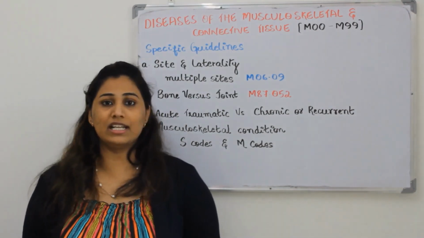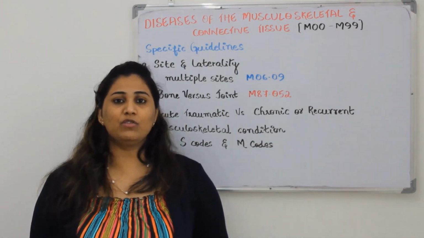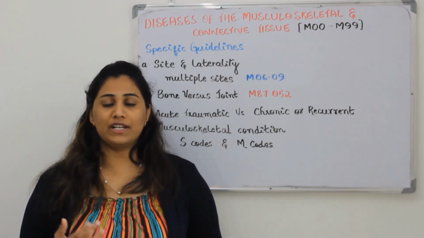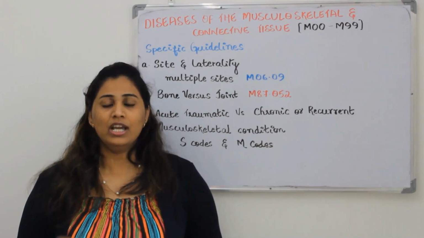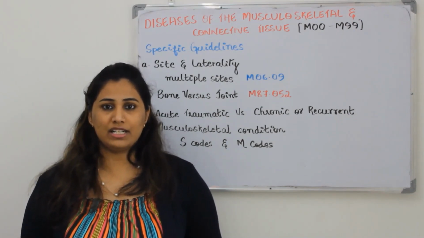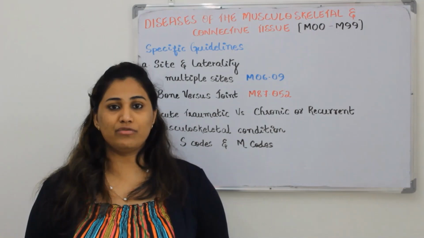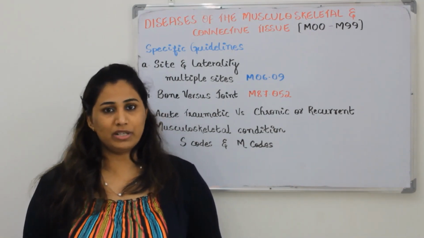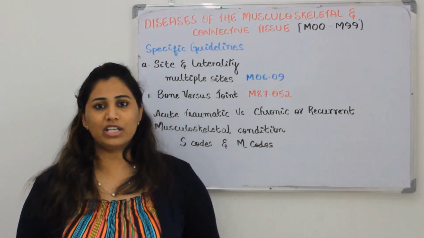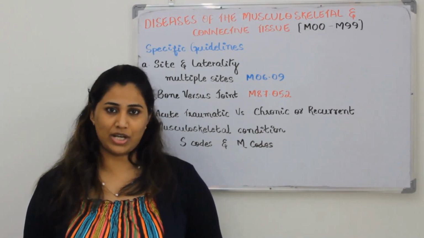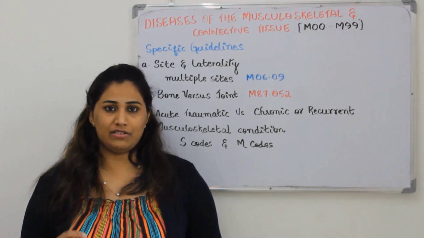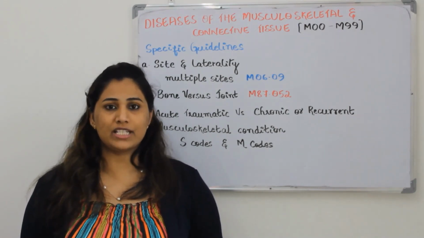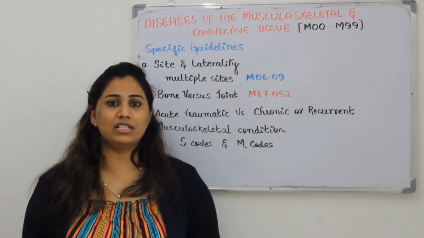The first guideline is site and laterality. What is site and what is laterality? In one of the classes on the human orientation of the body, I told you what laterality is, what site is, and what the planes of the body are. Those who have not gone through that, please go through it, so that it will be a refreshment for you and it will be very easy to apply in this chapter. Laterality is nothing but right or left. Now what is site? Specificity is the site.